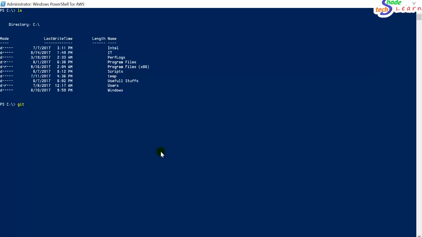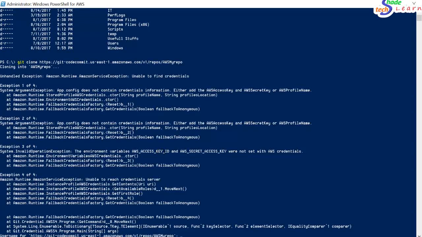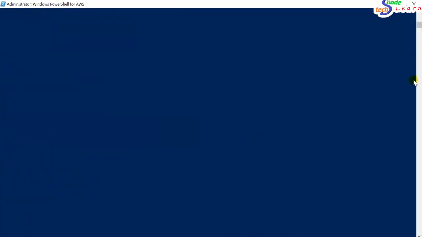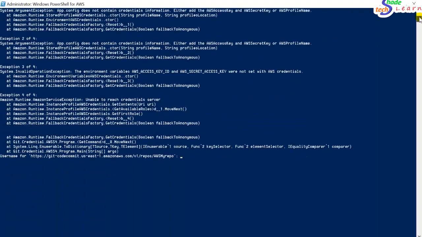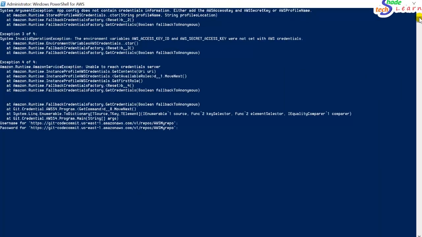So I'll use git clone and the URL and try to clone it. Let me see what we got. Okay, it seems there is some authentication issue.